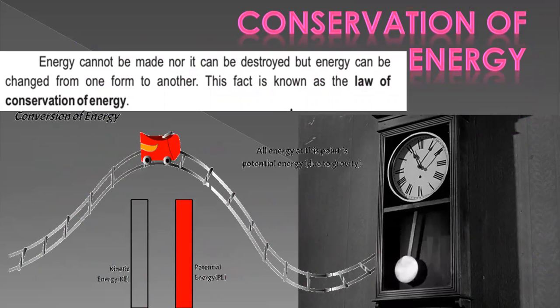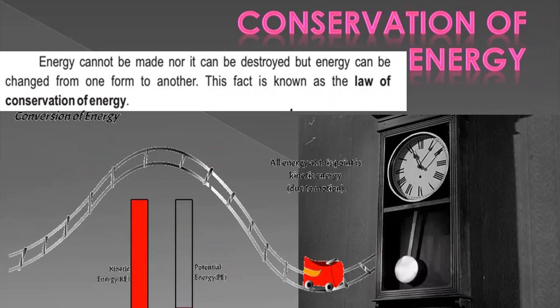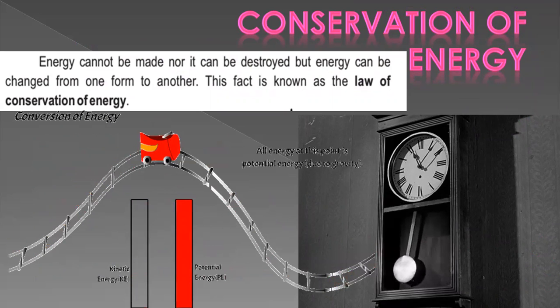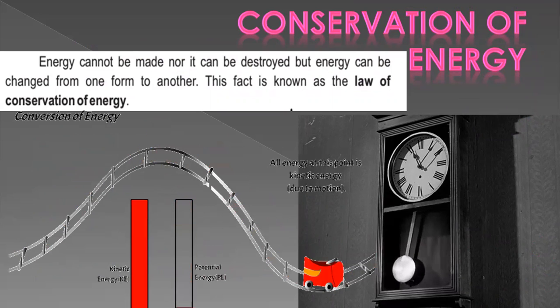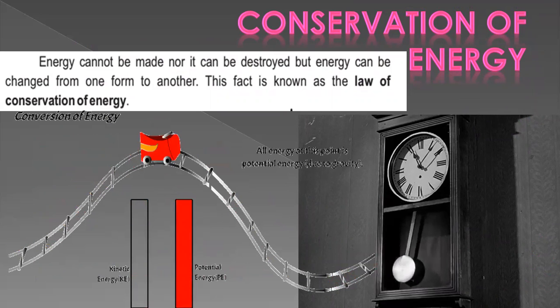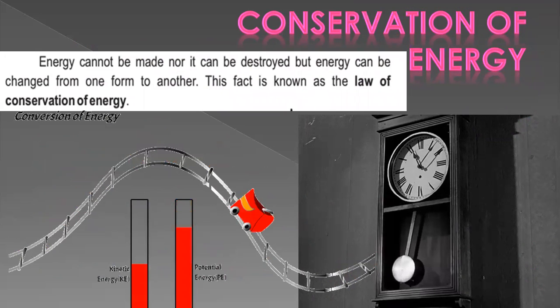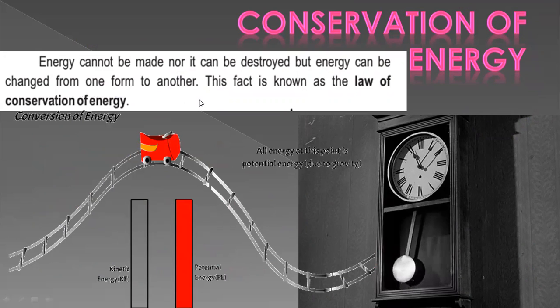Yes, conservation of energy. What does it mean? Conserve means to save and to be in the same form. If we talk about energy, there is a proper law of conservation of energy. As we have studied in the previous topic, potential energy or any form of energy is converted from one form to another form.